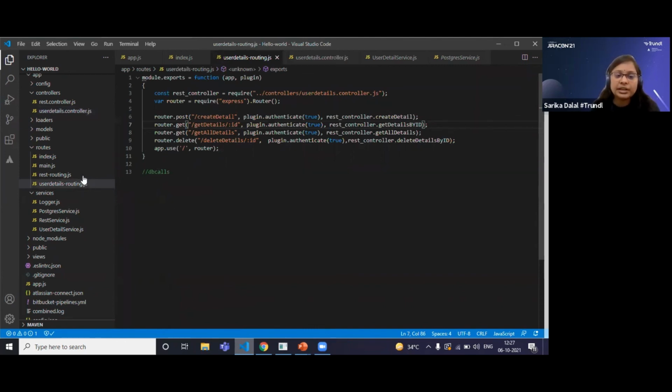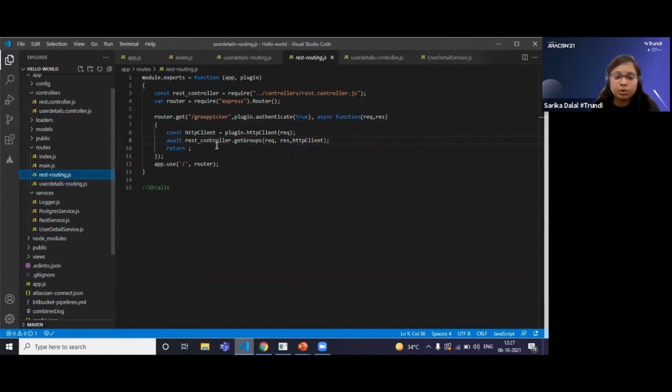Now let's suppose you need any of Jira's REST API, so you can define that. If in your front-end application you need groups detail, what you will do in your router is just define a group picker, a simple name, however you want. You can check the user authentication. Here we are defining the HTTP client, because we have to tell the system for which particular Jira instance you need this groups detail. So here we are initializing the HTTP client.